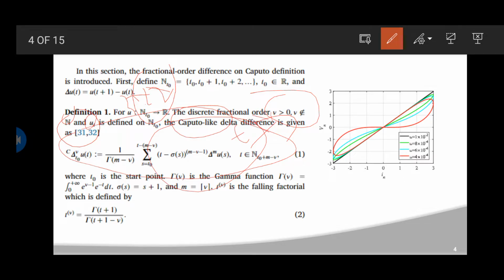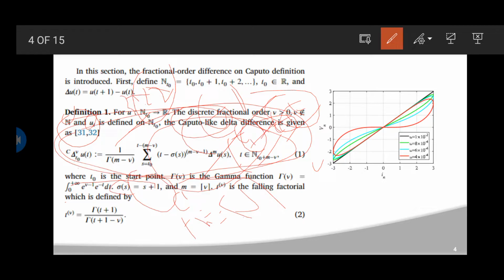t belongs to N of t0 plus m minus v. This is the definition, where t0 is the start point and gamma of v is the gamma function. You can consider the gamma function, gamma of v, equal to the integration from 0 to positive infinity of t power (v minus 1) into e power (minus t) dt, and sigma of s is s plus 1, and m is the ceiling of v, a step function. t power (v) is the falling factorial, which is defined by t power v equal to gamma function of (t plus 1) divided by gamma function of (t plus 1 minus v).